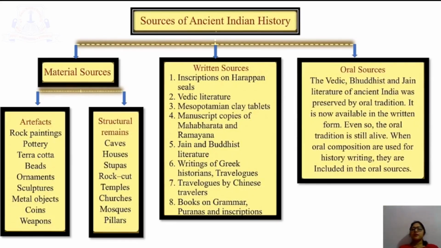Oral sources: the Vedic, Buddhist and Jain literature of ancient India was preserved by oral tradition. It is now available in written form. Even so, the oral tradition is still alive. When oral compositions are used for history writing, they are included in the oral sources.